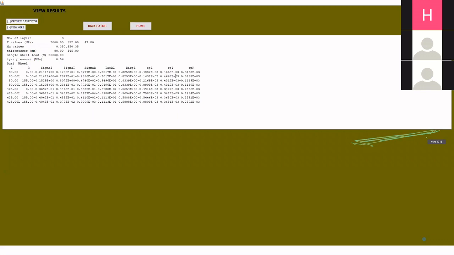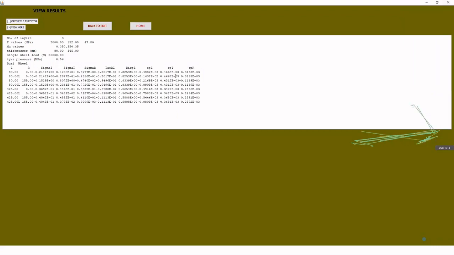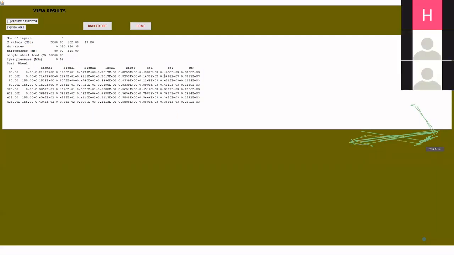Our allowable tensile strain, if you remember, was 404 into 10 to the power minus 6. This means the actual strain is higher than the allowable, so we will have to increase the thickness of the layer, and this design is not working.